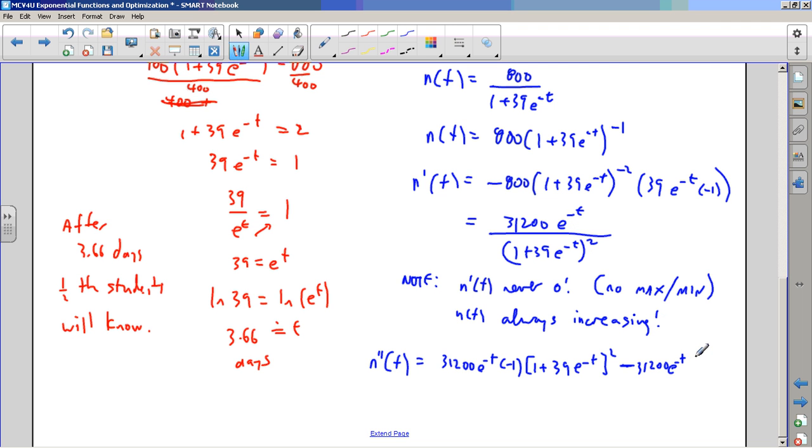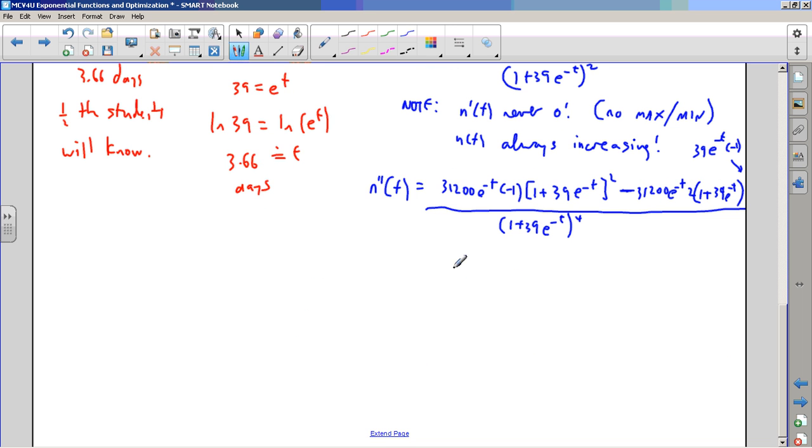Derivative of the bottom: the 2 comes down. Write down the inside thing, but then I have to multiply by the derivative of the inside thing, which is 39e to the minus t, and then the -1 for the inside part, all over 1 plus 39e to the minus t, that thing squared, so the exponent is 4, and wow, what a mess.